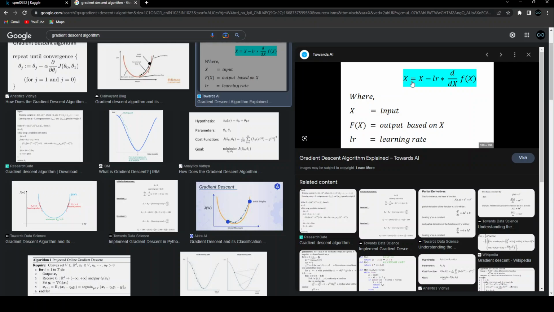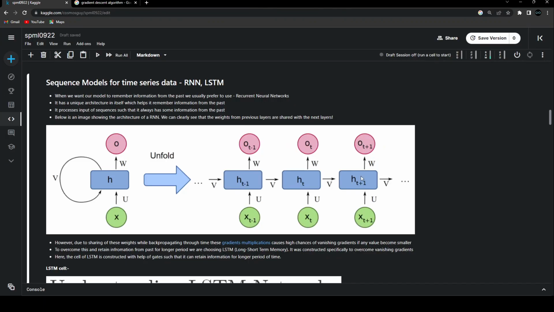But now what happens inside this is, because the weights over here are shared, and over here we are doing the back propagation through time, for each and every time step we are having different things going on. So now, let's say I'm computing the derivative of loss with respect to this output, this output is having so many different inputs in itself.